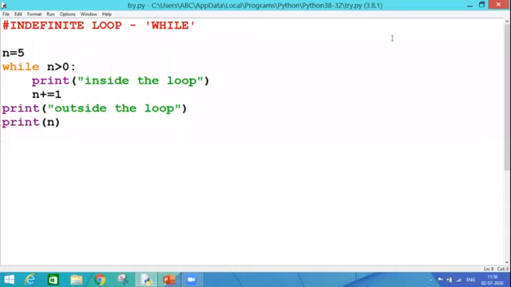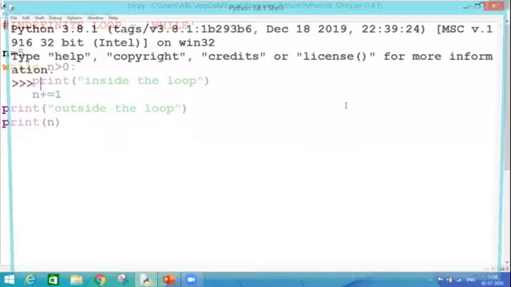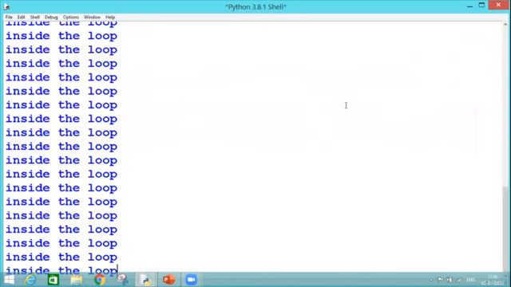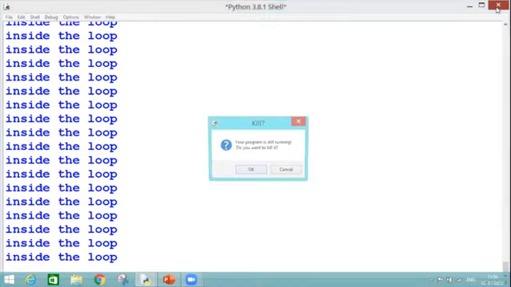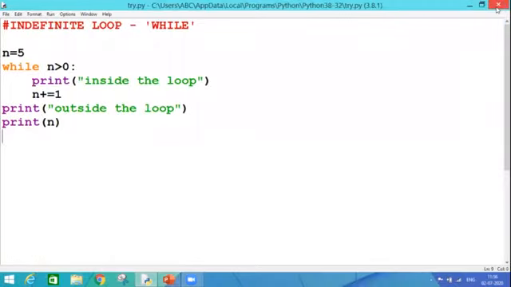So let's run it, press F5. And as you can see, the loop will keep on running and running. And this will literally run until your computer's battery runs out, or you unplug it, or you hit escape, like I'm doing it. So this is really a bad thing to do because it locks up the computer.